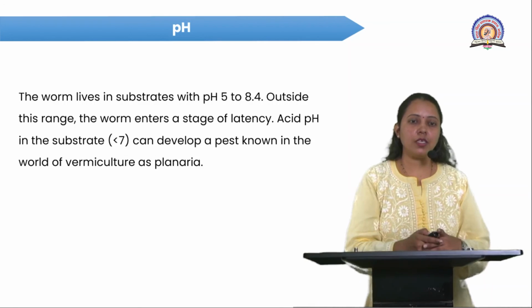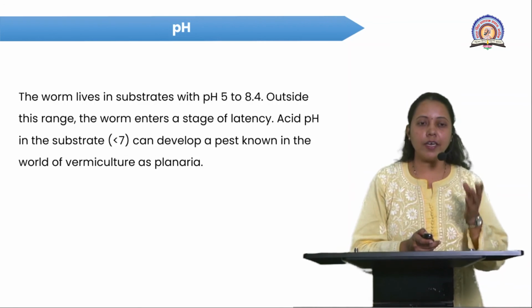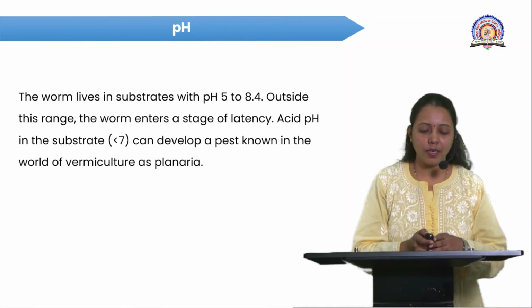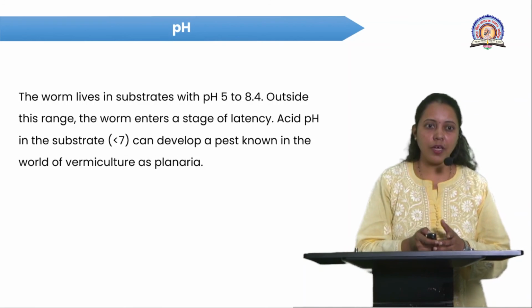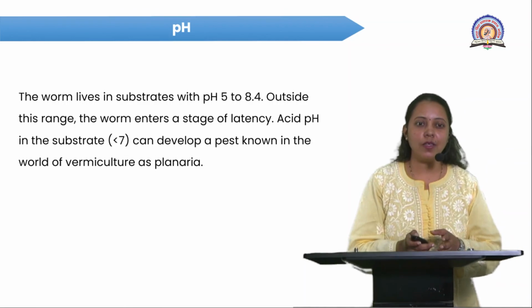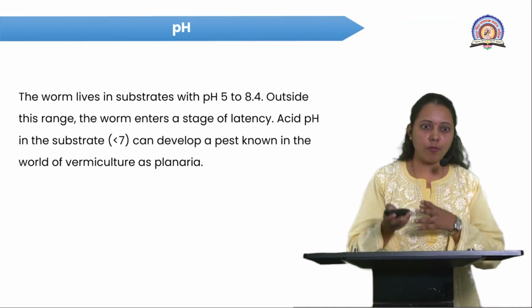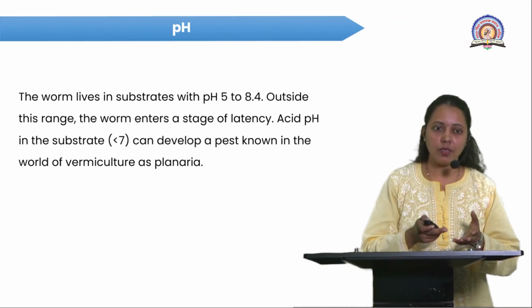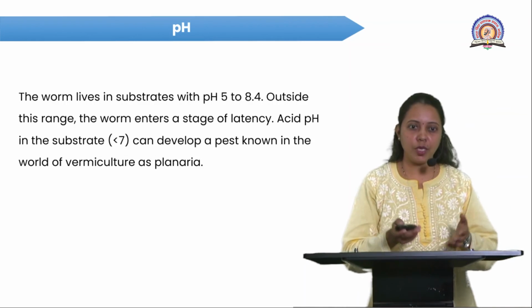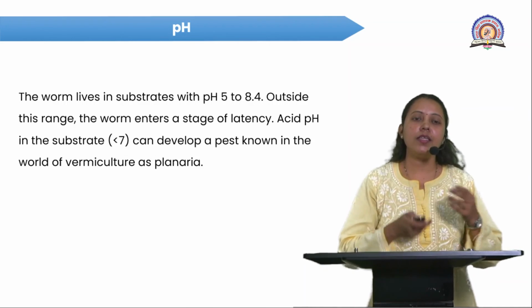In the previous lecture we already discussed the vital cycle of Eisenia foetida, and today we discussed its alimentation, fecundity, temperature, humidity, and all these conditions.